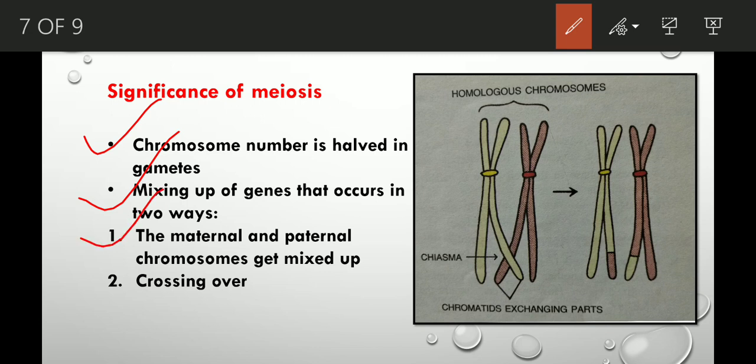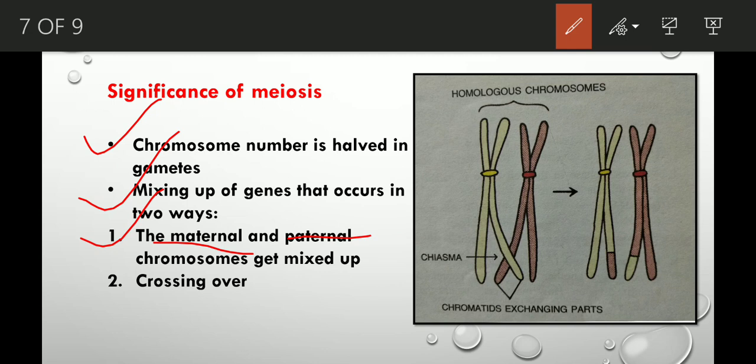One is at the beginning part of meiosis, when the maternal and the paternal chromosomes get separated from each other. Maternal chromosome means the chromosome of the mother and paternal chromosome means the chromosome of the father. When they get separated during the first phase of meiosis, then mixing up of genes occurs.